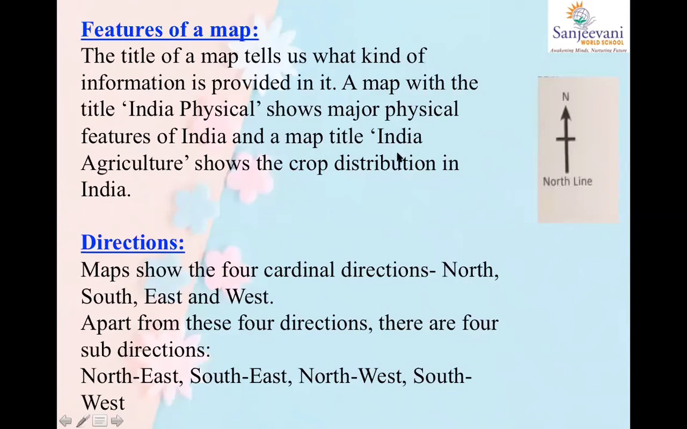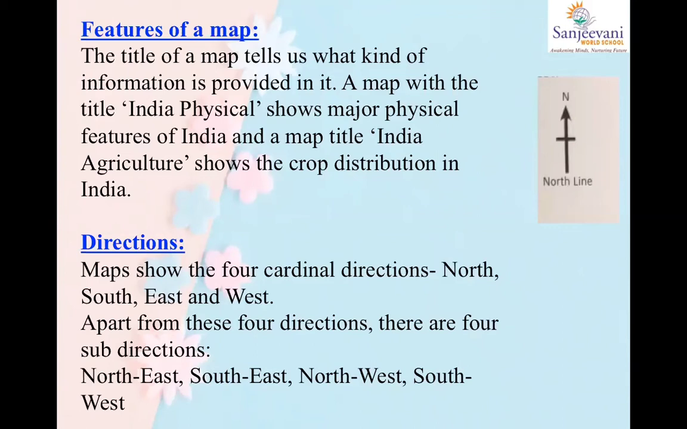Okay. Features of a map. The title of a map tells us what kind of information is provided, correct? What did I tell you? If it's a thematic map, what will you see? Crop production. If it's a physical map, what will you see? Physical features of India, right? Mountains, plateaus, whatever. If it's a political map, you will be able to see states, countries, etc. So the map title is very important. The title itself will tell you what type of map it is.